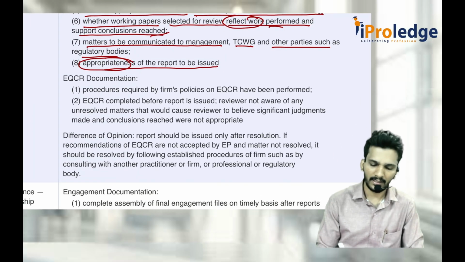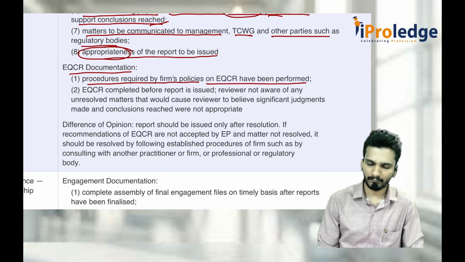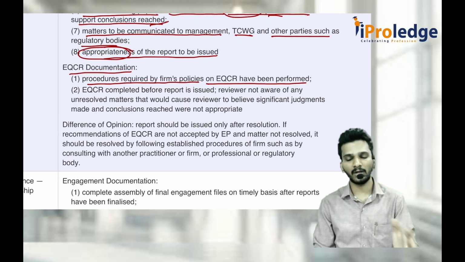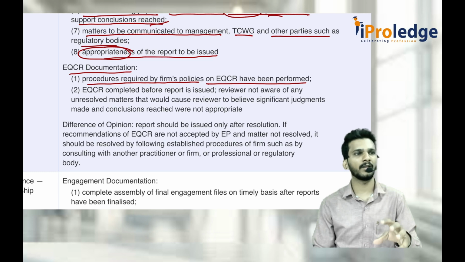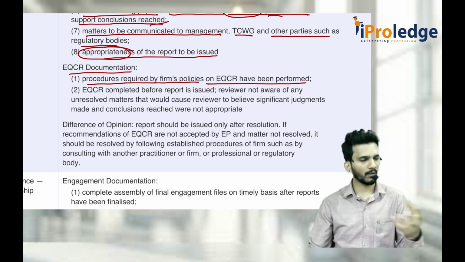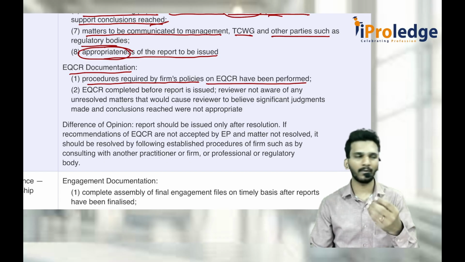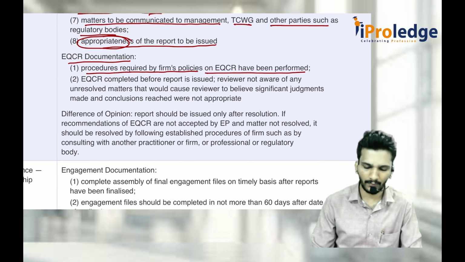And once it is done, EQCR documentation also has to be done. Procedures required by the firm's policies on EQCR have been performed. That means whenever engagement quality control review happens, you document that procedure also, how it happened, so that EQCR also can protect his interest. Sir, they gave the thing, I performed the quality control review, everything was right at that time. Later they changed it, I don't know. You can protect your interest.